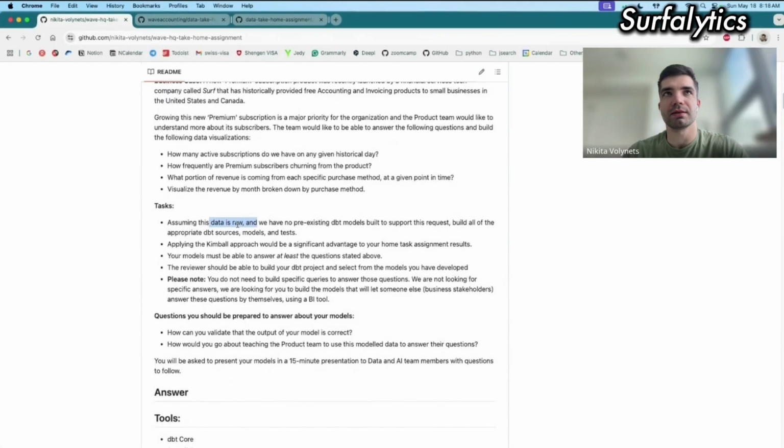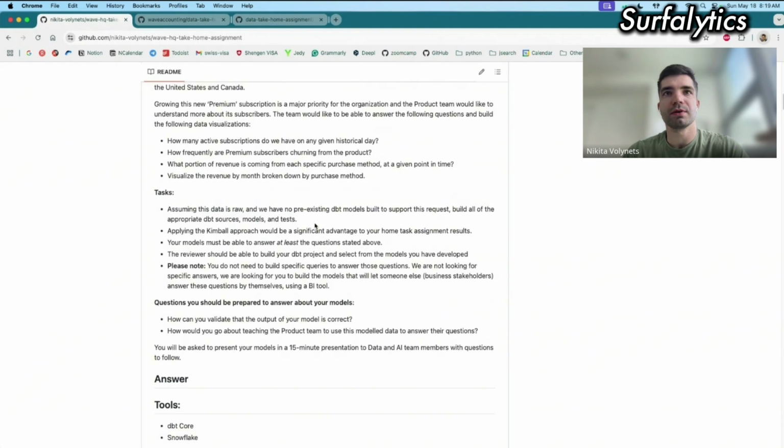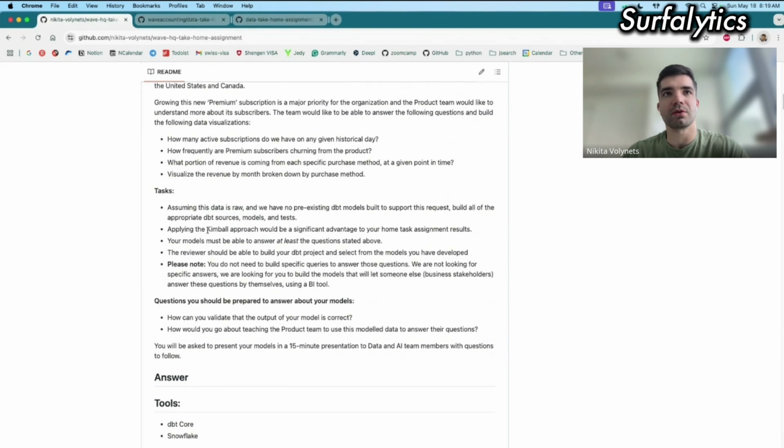We will take a look at it a little bit later. They don't have any dbt models yet, so I need to build them from scratch, and I need to add all the dbt sources, models, and tests. Also, because the company uses a Kimball approach, or dimensional modeling approach, it's recommended to use that data modeling approach.